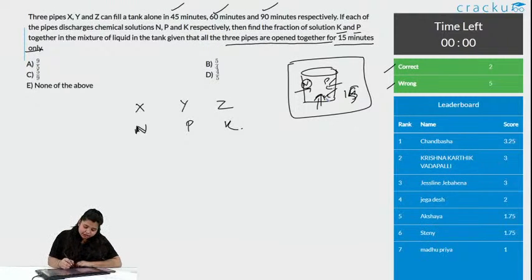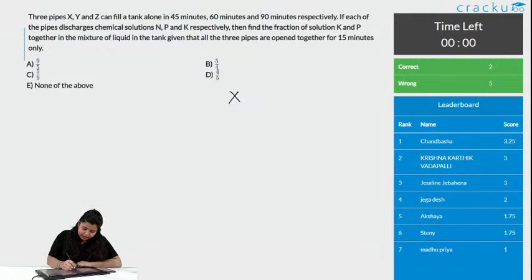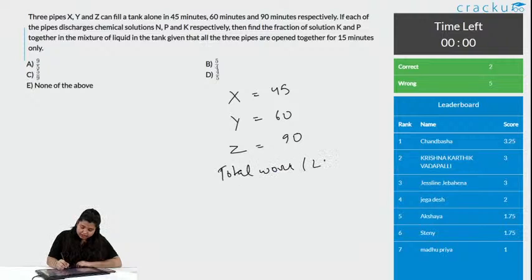Let us see. First, I will clear everything and write it: X, Y, Z. This is 45 minutes, this is 60 minutes, this is 90 minutes, right. So, let the total work be the LCM of 45, 60 and 90. The first thing you can see is that it is 15, and then 15 into 3, 15 into 4 and 15 into 6.